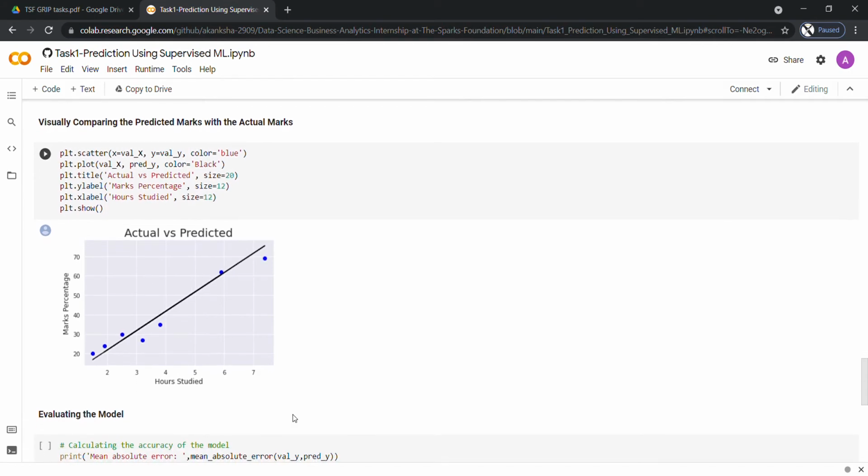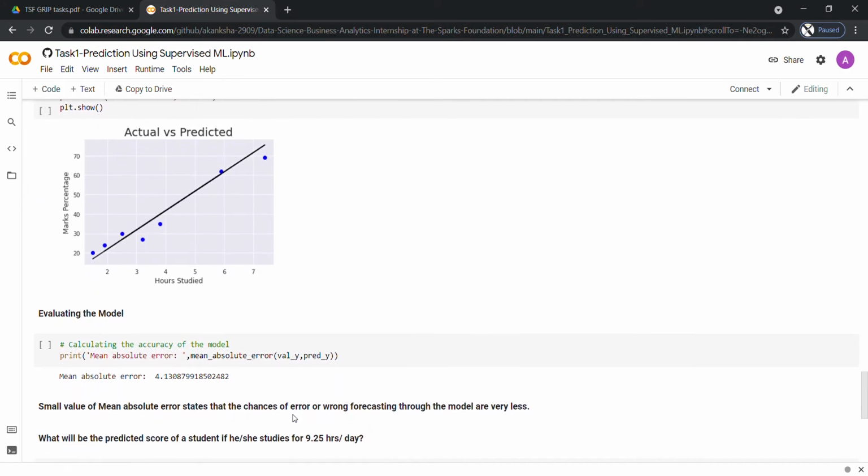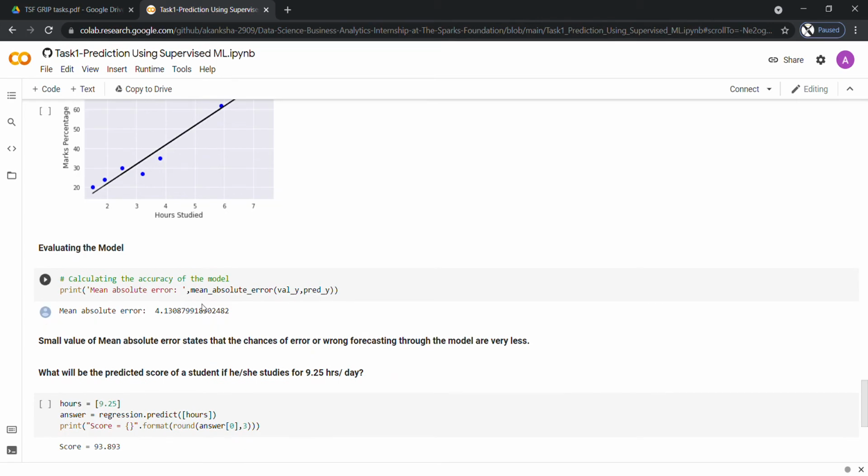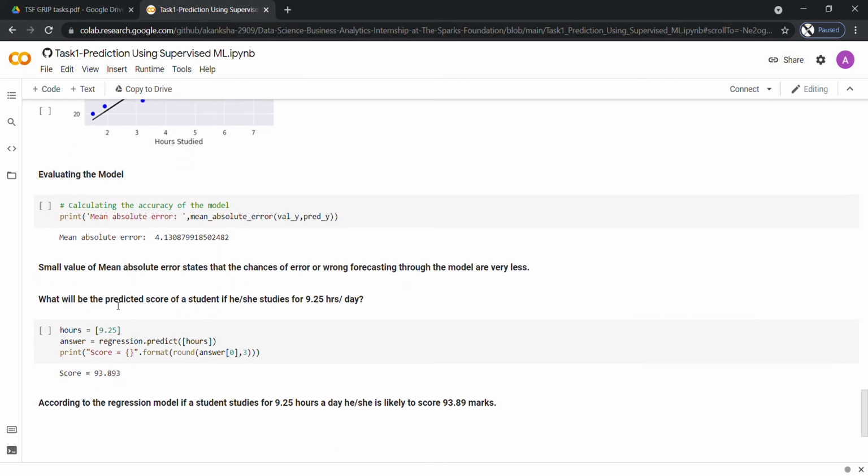So here we are going to evaluate the algorithm. There are different evaluation metrics: mean absolute error, mean squared error, and root mean squared error. Here we have used the mean absolute error. We are calculating the error of the model by using the mean absolute error function, and by doing this I got the value to be 4.13.